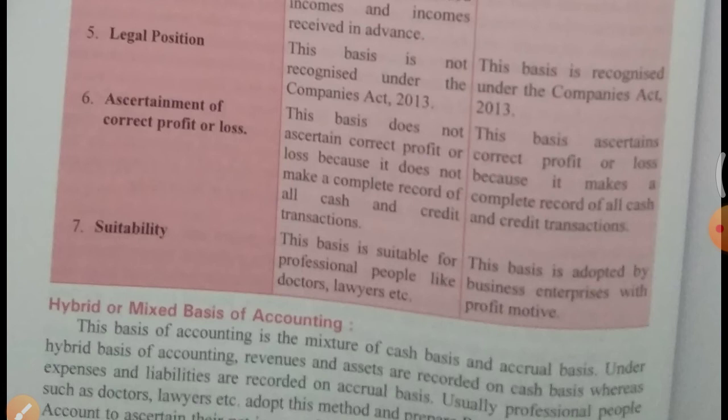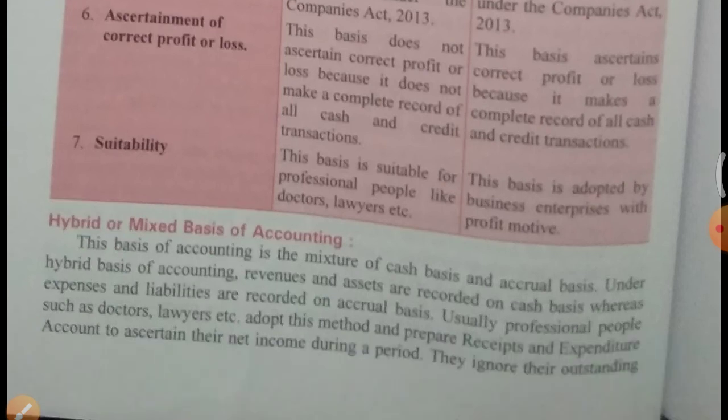Suitability: cash basis is suitable for professional people like doctors, lawyers, etc., because they are not doing any transaction in credit. But accrual basis is adopted by business enterprises with profit motive.